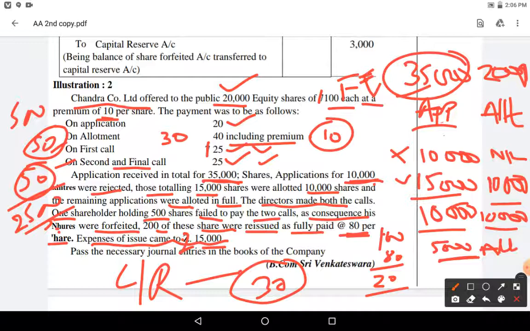Okay, till now these are the things. Hope you have understood. Let us see the general entries relating to it. Okay, one by one we will do, don't worry. I'll tell each and every point.